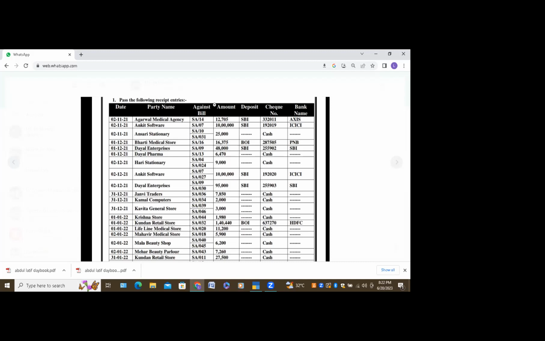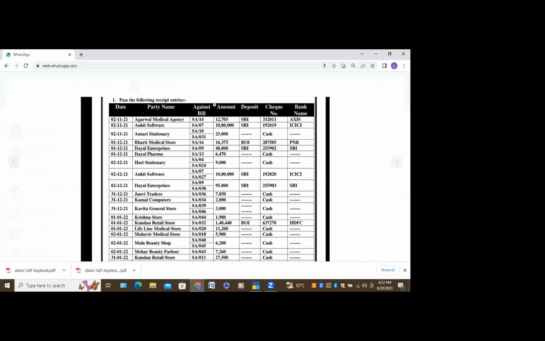You are getting an ICICI Bank check from Ankit Software. You are getting cash from Ansari Stationery. You are getting a PNB check from Bharati Medical Store. SBI check from Dayal Enterprises. Cash from Hari Stationery. Understood? Yes, ma'am.